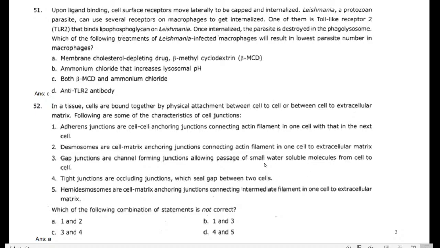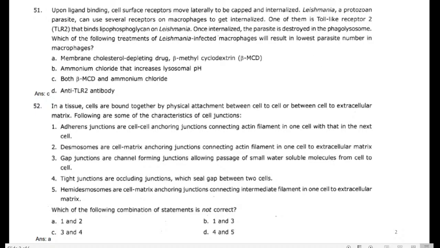I think we discussed this in a previous session. Okay, fine, no problem. It's a similar kind of question which we discussed the previous day. Which of the following treatments of Leishmania infected macrophage will result in the lowest parasite number in a macrophage? In this question, you need to understand the question first.